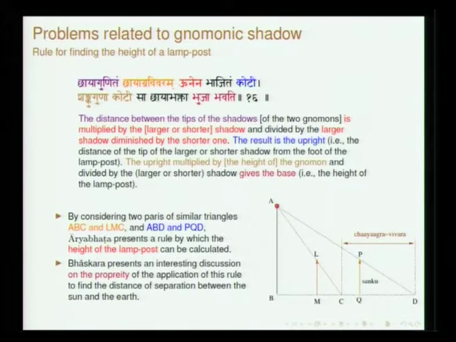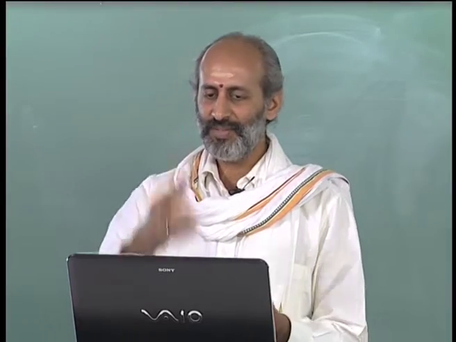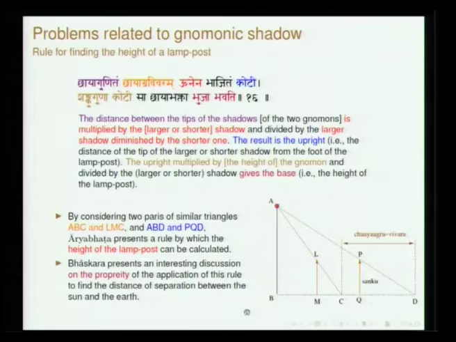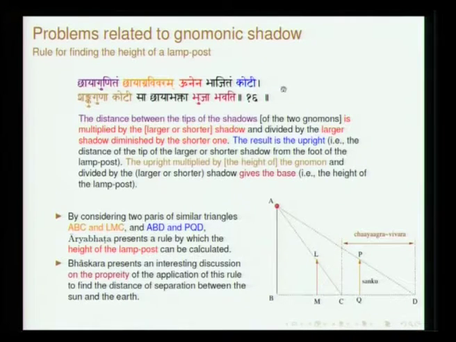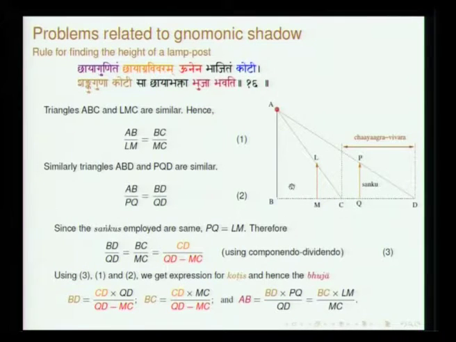So, the problem here is to find out, I mean one important application is to find out the height of a lamp post. This can be considered a general problem of this nature, and here what he says is you carry out the experiment twice. So, once keep the Shanku in one place, move the Shanku to another place, and then measure the shadows that are cast. So, from that, what is it that you can do? The formulation of the problem is this way: Chaya gunitam chayagra vivaram. Let me explain this with equations.